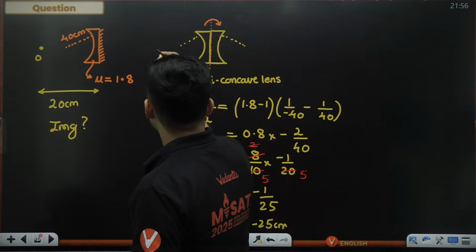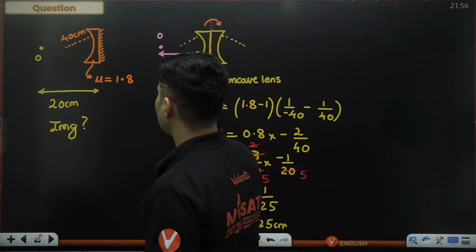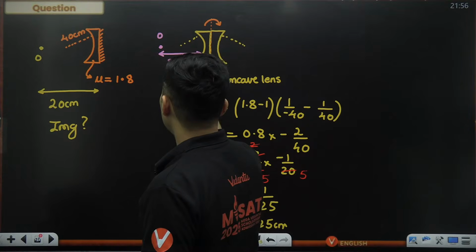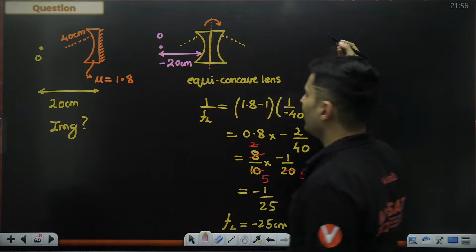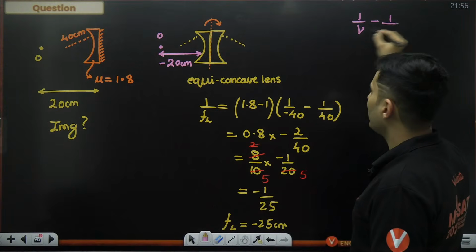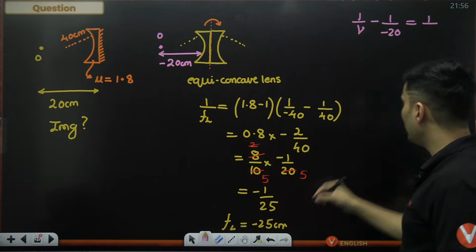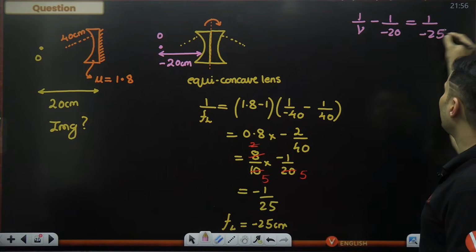Imagine our object is over here. Object distance is given as 20 centimeters, but it is on the negative side. Question is where the image will be formed. So use the lens formula. 1 by V minus 1 by U, U is minus 20, is 1 by focal length. Focal length is negative 25.